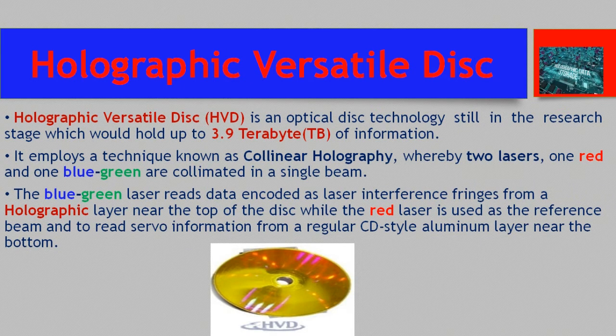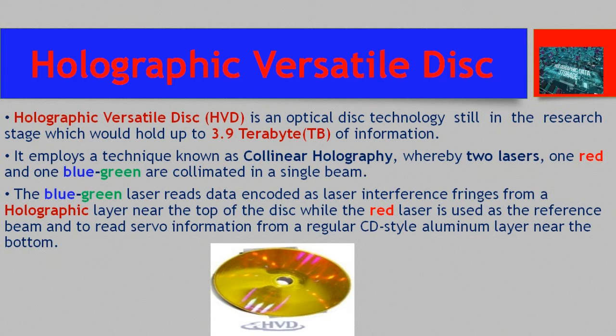Now let's talk about the holographic versatile disk, also known as HVD. HVD is an optical disk technology still in the research stage, which would hold up to 3.9 terabytes of information. It employs a technique known as collinear holography, whereby two lasers, one red and one blue-green, are collimated in a single beam.